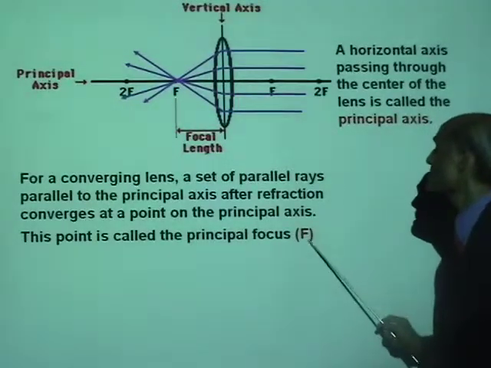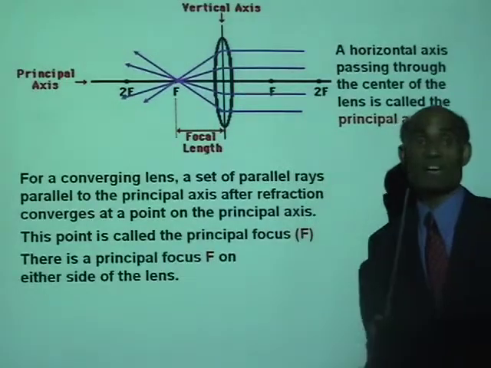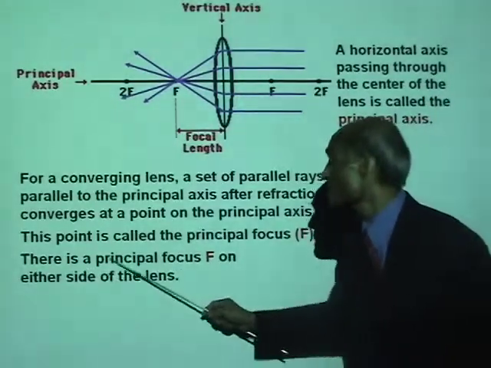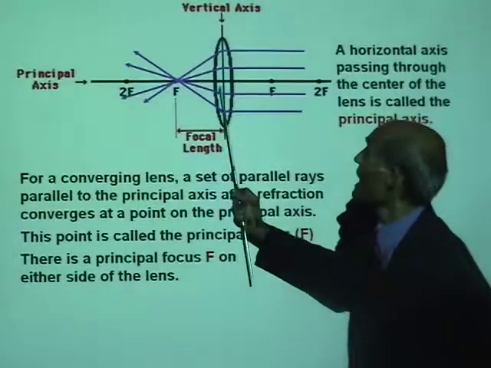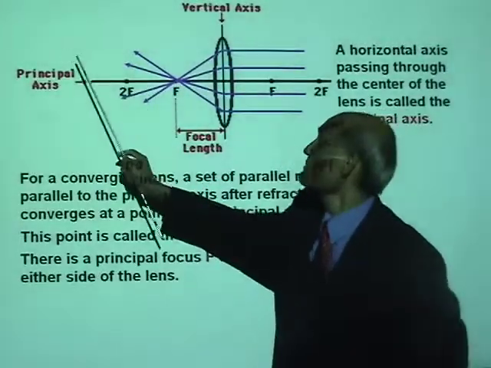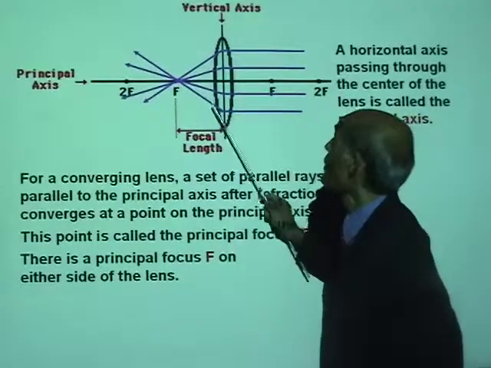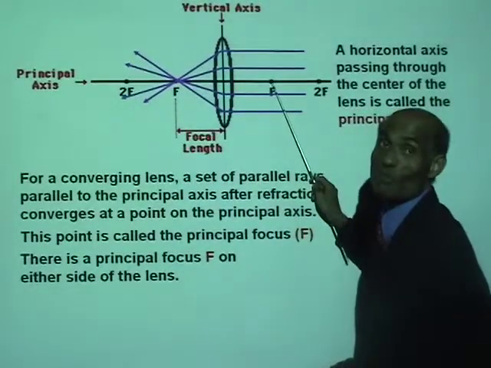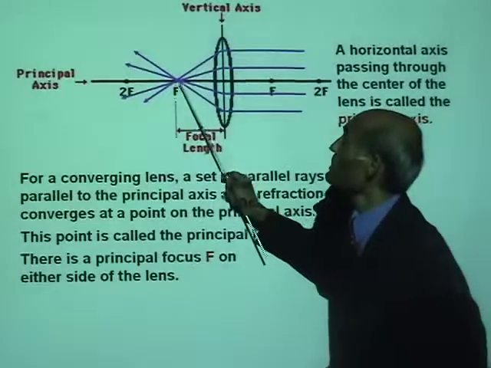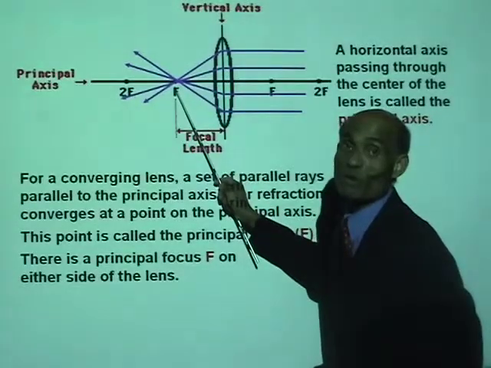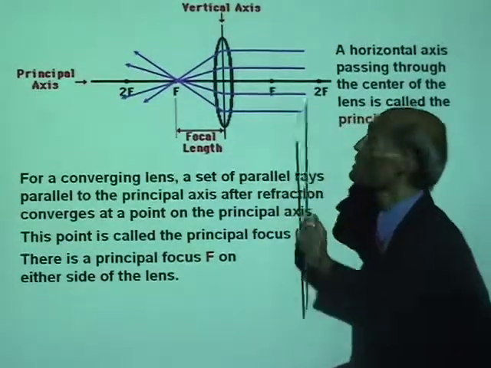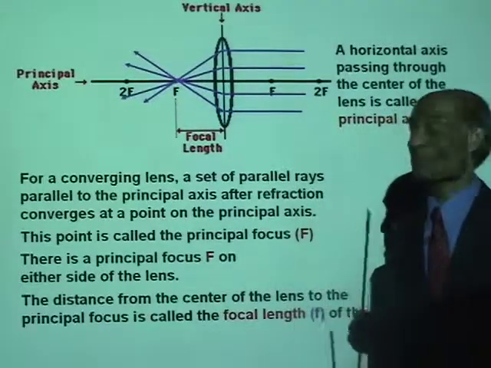We will represent that by the uppercase F. There is a principal focus F on either side of the lens. If the set of parallel rays are coming from the left side, they will all converge on the right side. So there is a principal focus on the right side of the lens. There is one on the left side of the lens.